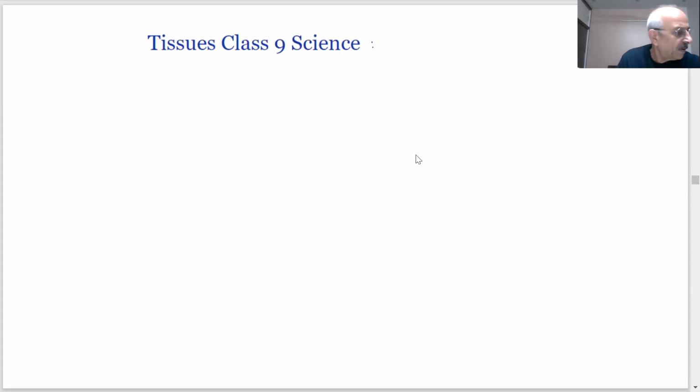Important topic which we have taken today is tissue, some different type of questions which will be discussed in this topic. You have read tissues in the ninth class science. Which chapter is this? Chapter 6, ninth science. This is important because tissues are very important. First question naturally is what are tissues?